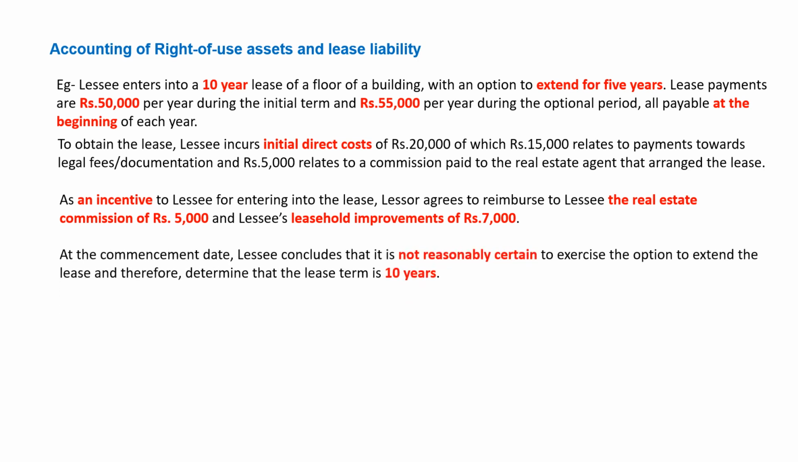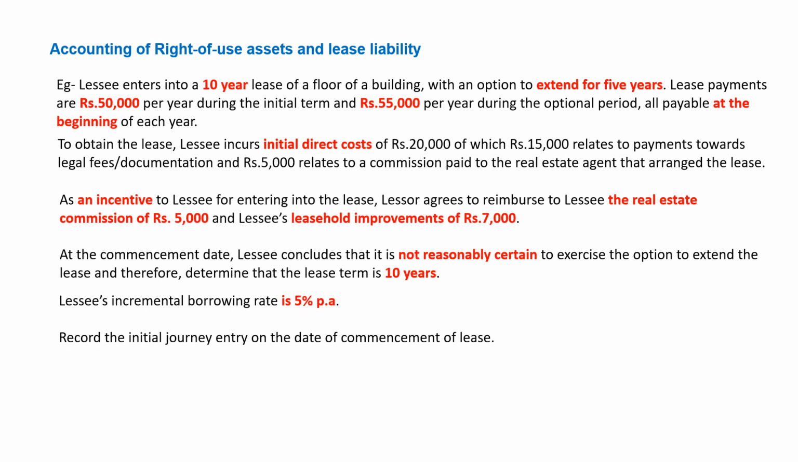At the commencement date, Lizzie concludes that it is not reasonably certain to exercise the option to extend the lease and therefore determines that the lease term is 10 years. So it is very clear that the lease term is 10 years. It is not 15 years. The company is not going to extend the contract. Lessee's incremental borrowing rate is 5%. So the company has to record the journal entries as on the date of commencement. So let's see how the entries will flow.